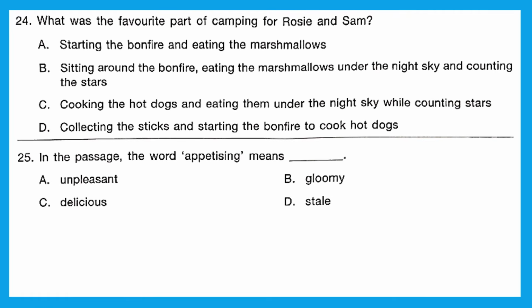Question 24. What was the favorite part of camping for Rosie and Sam? Starting the bonfire and eating the marshmallows, sitting around the bonfire eating the marshmallows under the night sky and counting the stars, cooking the hot dogs and eating them under the night sky while counting stars, or collecting the sticks and starting the bonfire to cook hot dogs. The right answer here is option B. Sitting around the bonfire, eating the marshmallows under the night sky and counting the stars was the favorite part of camping for Rosie and Sam.